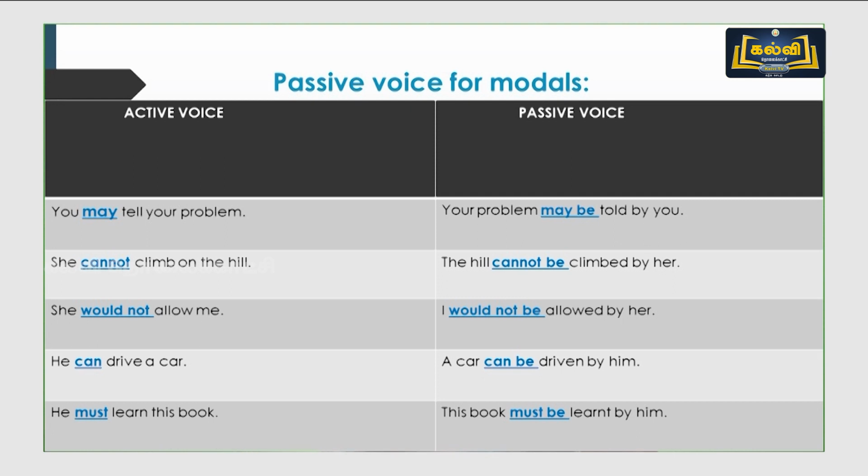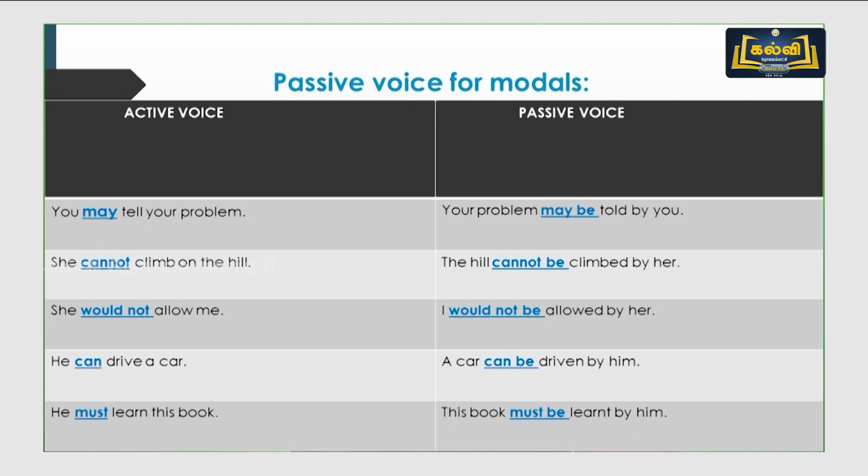Now, using modals, you may tell your problem. Your problem may be told by you. I told you now. May be. She cannot climb the hill. The hill cannot be climbed by her. She would not allow me. I would not be allowed by her. He can drive a car. A car can be driven by me.